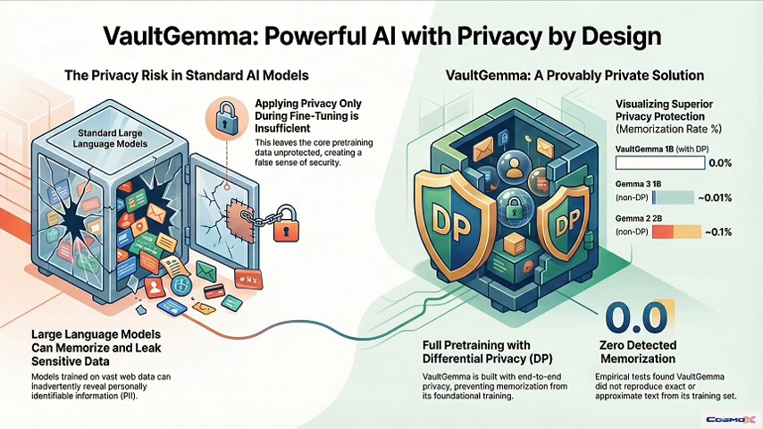What will it take to finally eliminate that utility gap and make a private model completely indistinguishable from its non-private twin? That feels like the challenge that's going to define the next few years of AI development.